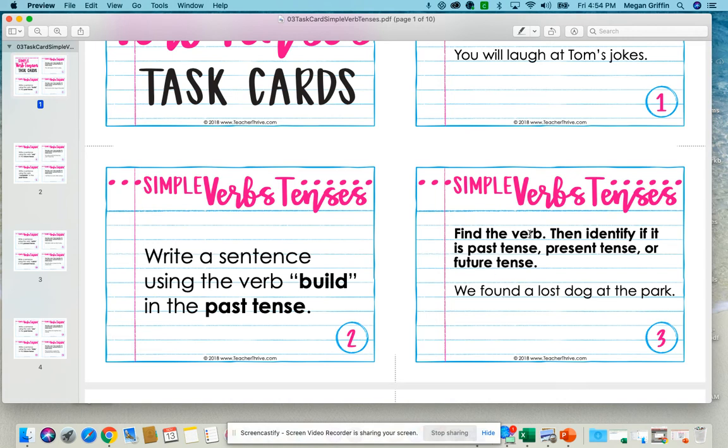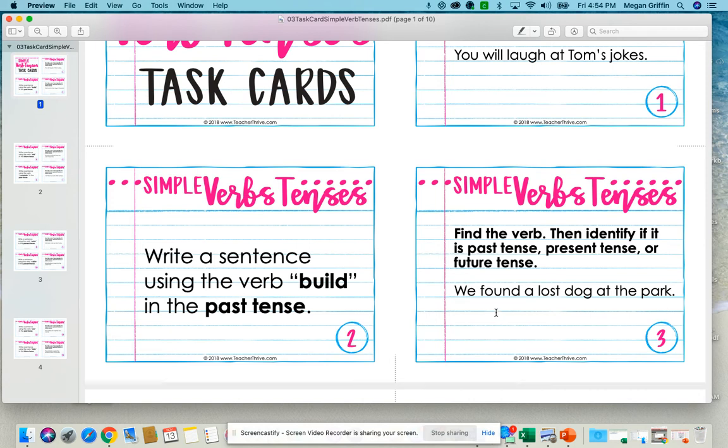Part A, you're finding the verb. We found a lost dog at the park. Well, we know my subject is we. What did we do? We found. Found is my verb. That's part A. Now I have to tell you if the verb is past tense, present tense, or future tense. So let's reread the sentence. We found a lost dog at the park. Found.